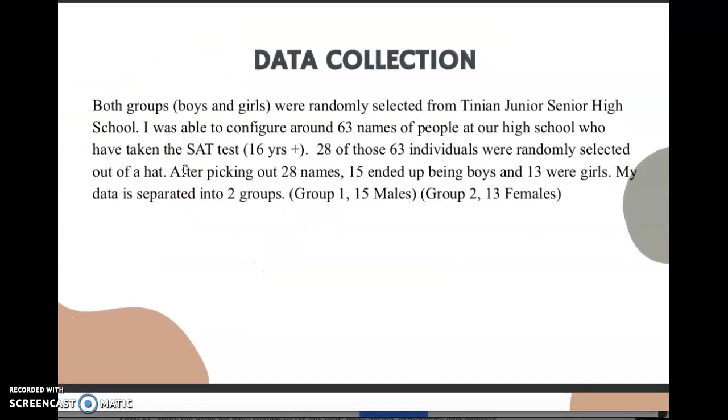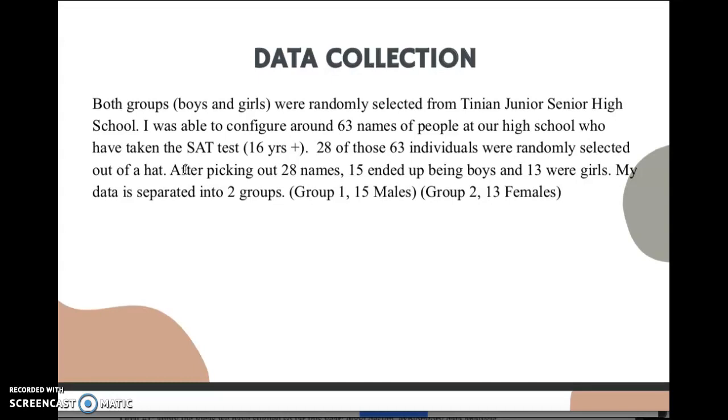As for the data collection, to randomly select, I decided to collect students from Tinian Junior Senior High School, and I was able to configure around 63 people at our high school who have already taken the test. I ended up choosing 28 of those individuals, randomly selected out of a hat. After picking out 28 names, 15 of the names ended up being boys, and 13 were girls. I separated my data into two groups: group 1, which is 15 males, and group 2, which was 13 females.